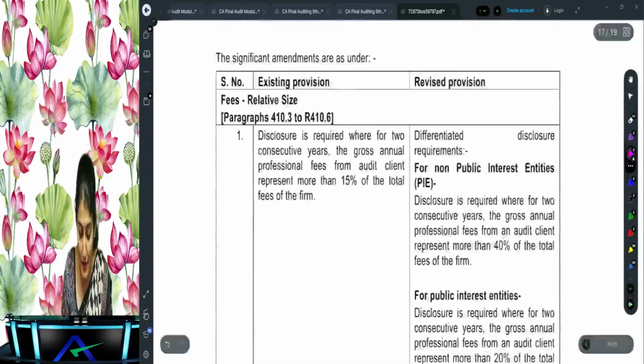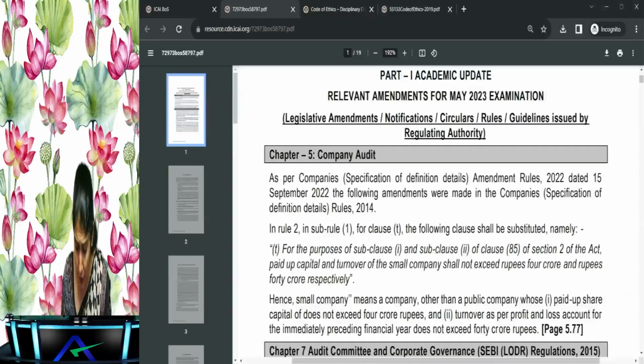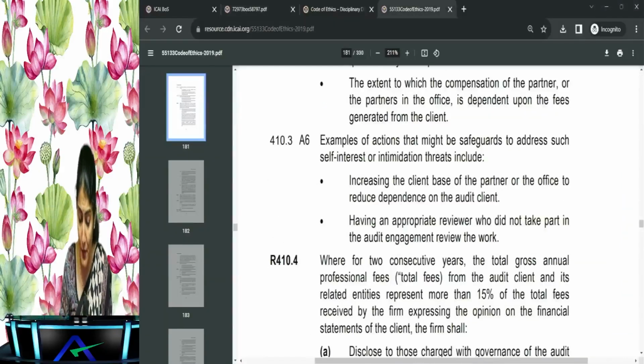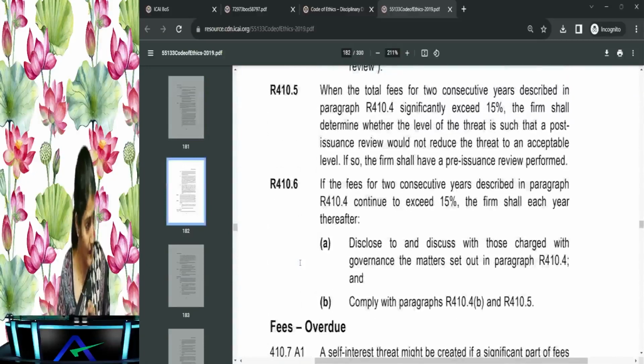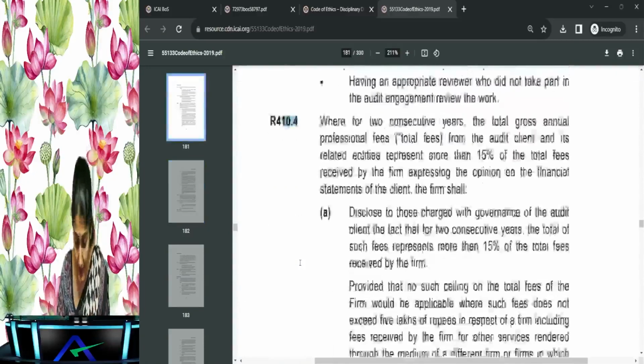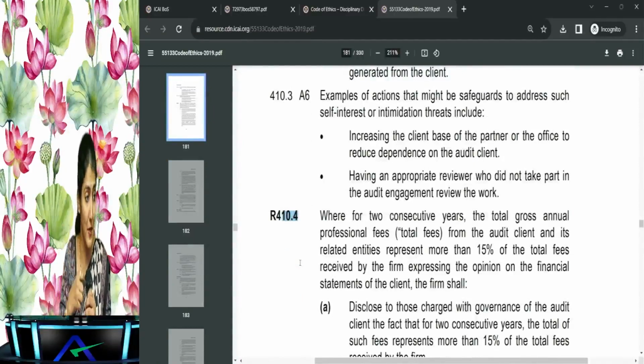Okay. Right. Now, here they are saying the existing provision and the revised provision in 410.3 and 410.6 of the code of ethics, volume 1. Right. So if I come to the code of ethics, this is 410.3, 410.4, 410.5 and the 6. Okay, and they are talking about these are the existing provisions, and now they are talking about the changes to this provision. What were the existing provision? That if from one client you are receiving more than 15% of the total fees of your firm, say the total receipts of your firm are 100 crore, and out of that 15 crore is coming from the one client, then you have to give the disclosure for the same.